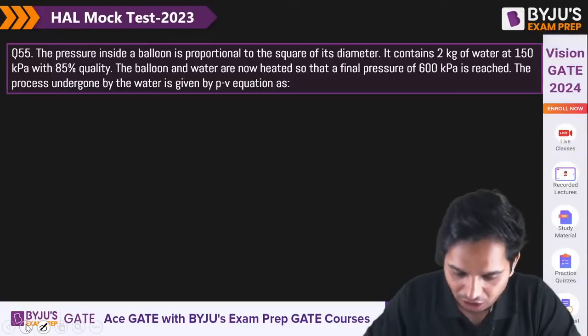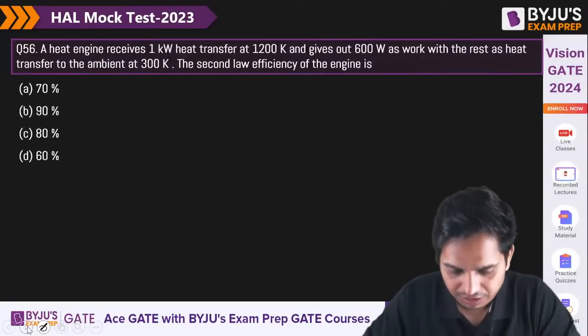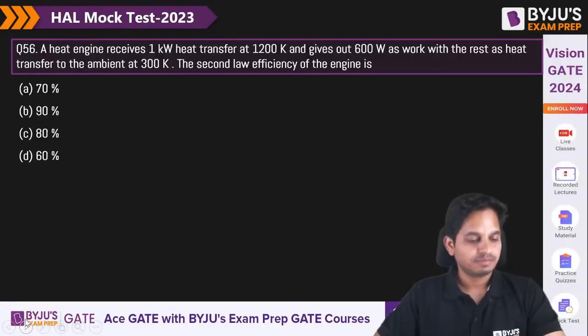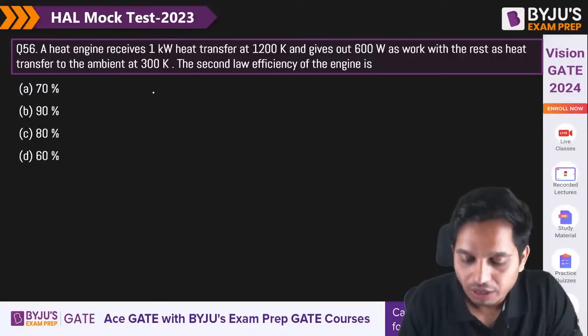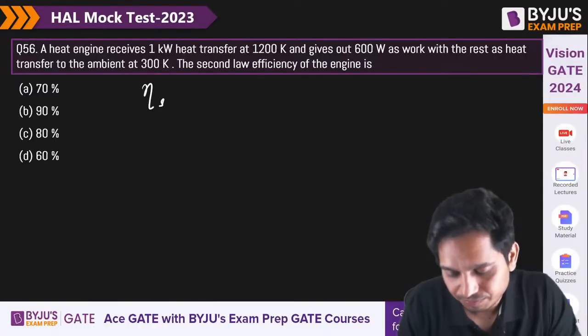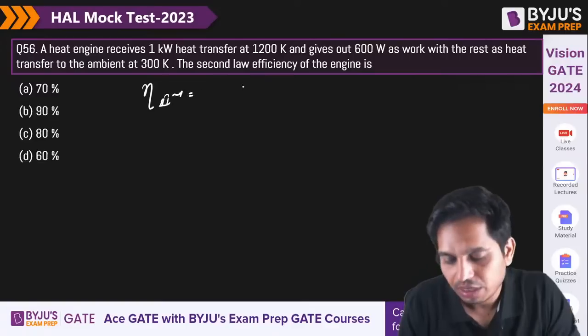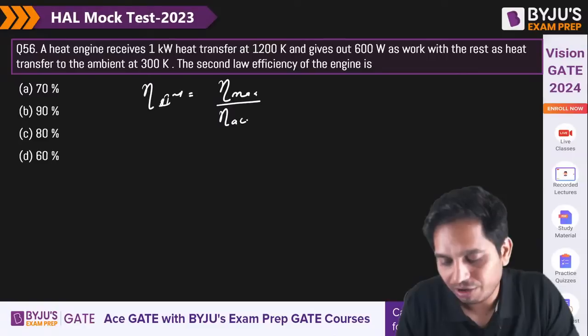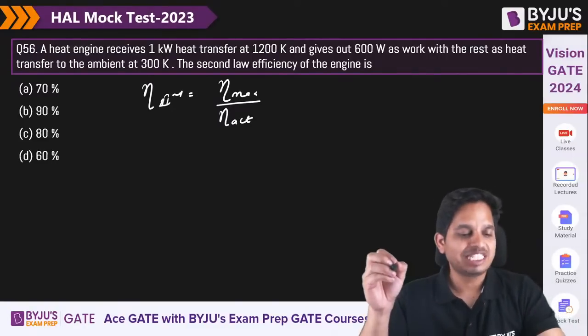So what is second law efficiency? It's not entropy, dq by t. Second law efficiency is basically your maximum efficiency and your actual efficiency, maximum by actual.